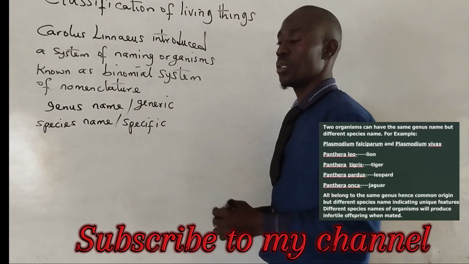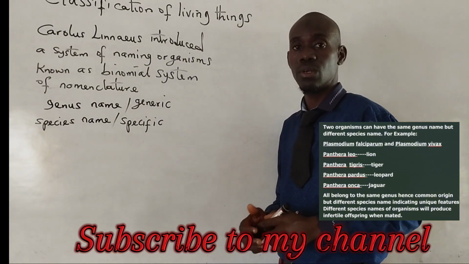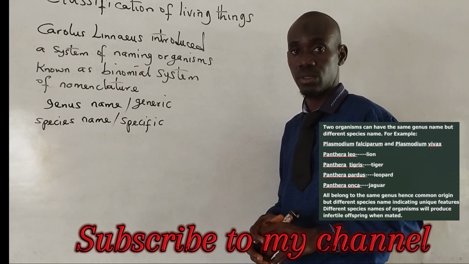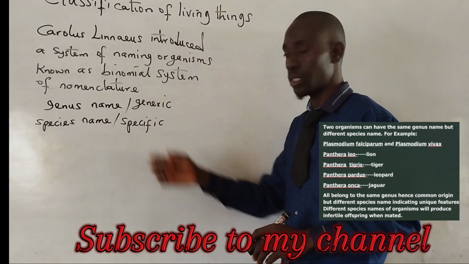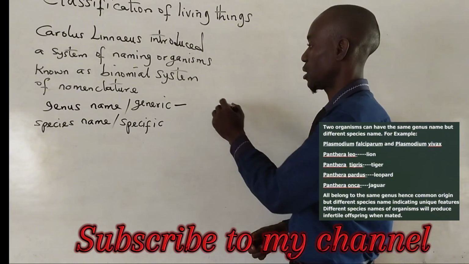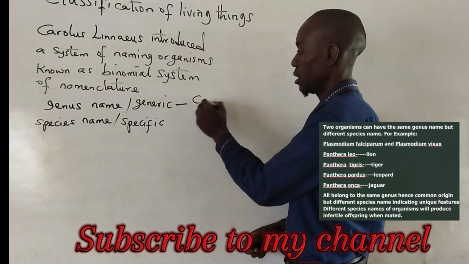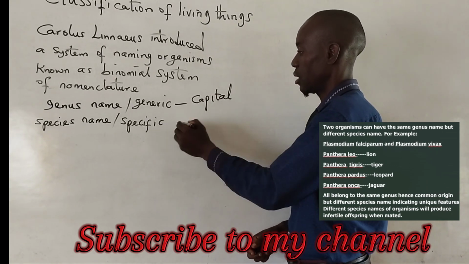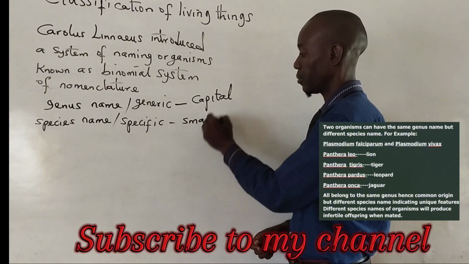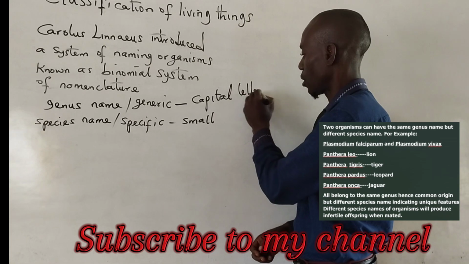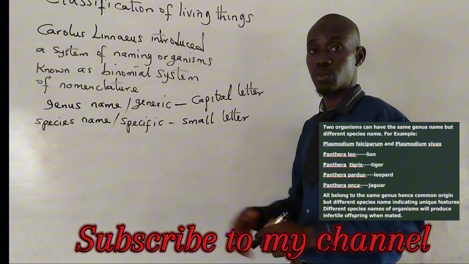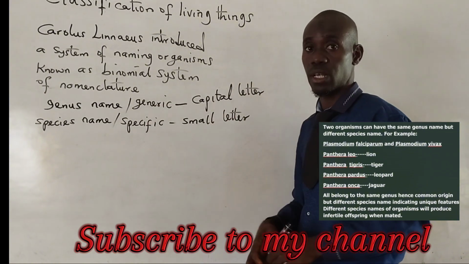He gave a rule for writing the scientific names of organisms using the generic name and the specific name. The generic name starts with a capital letter. To write a specific name, the first letter starts with a small letter. The specific name starts in small letter, and the generic name starts in capital letter.